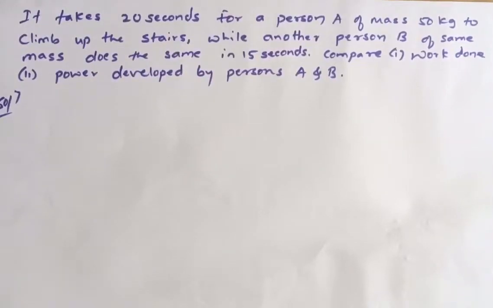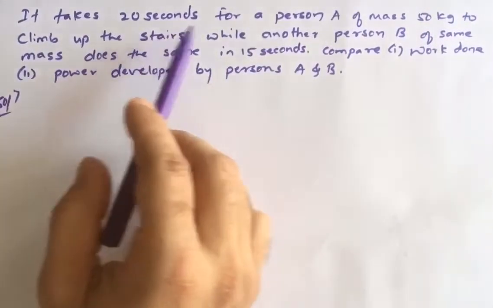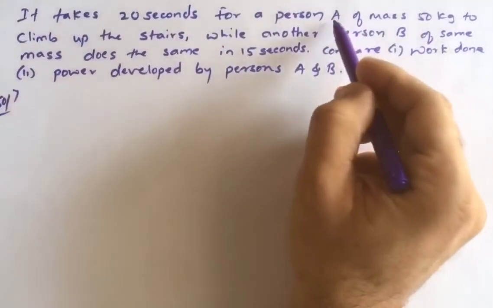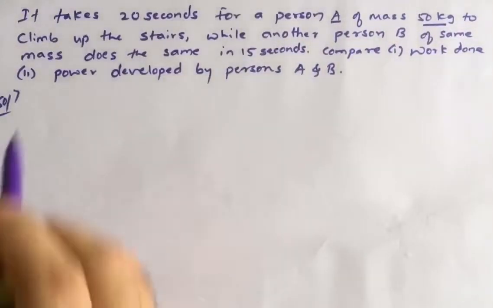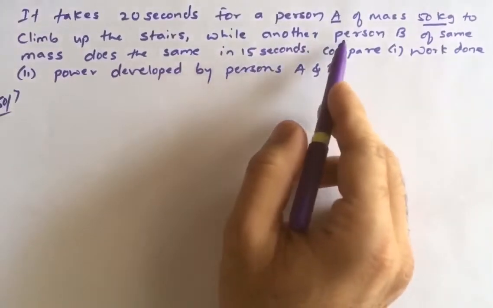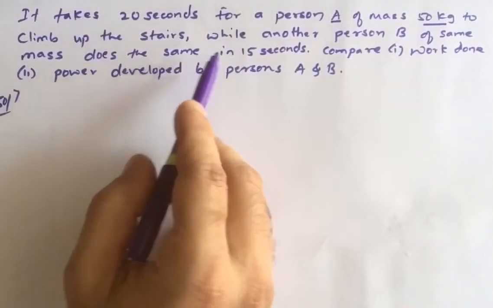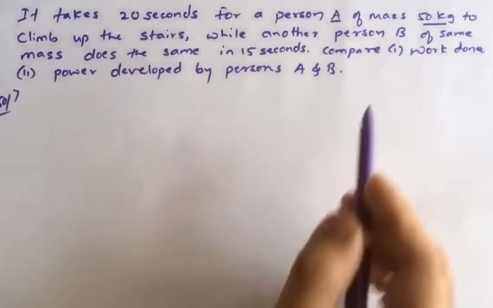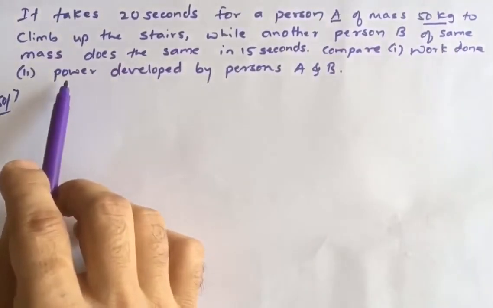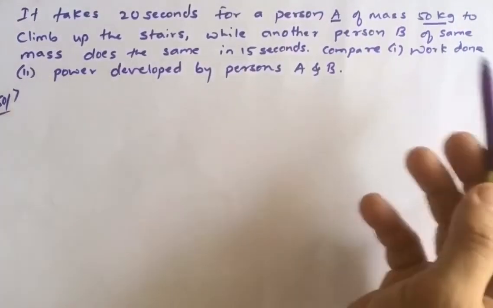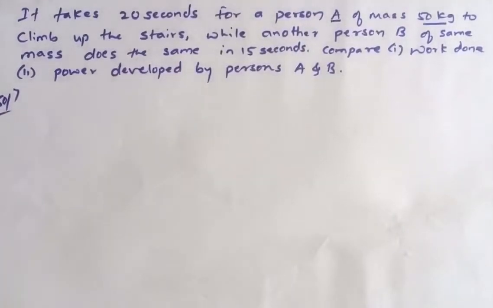Next type of question. It takes 20 seconds for a person A of mass 50 kg to climb up the stairs, while another person B of the same mass does the same work in 15 seconds. Compare the work done by A and B, as well as compare the power developed by persons A and B.